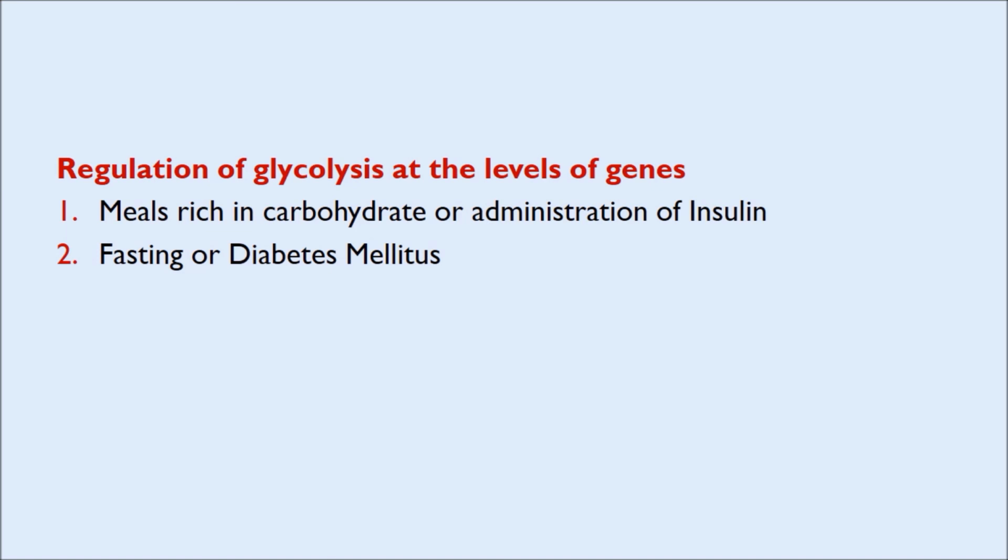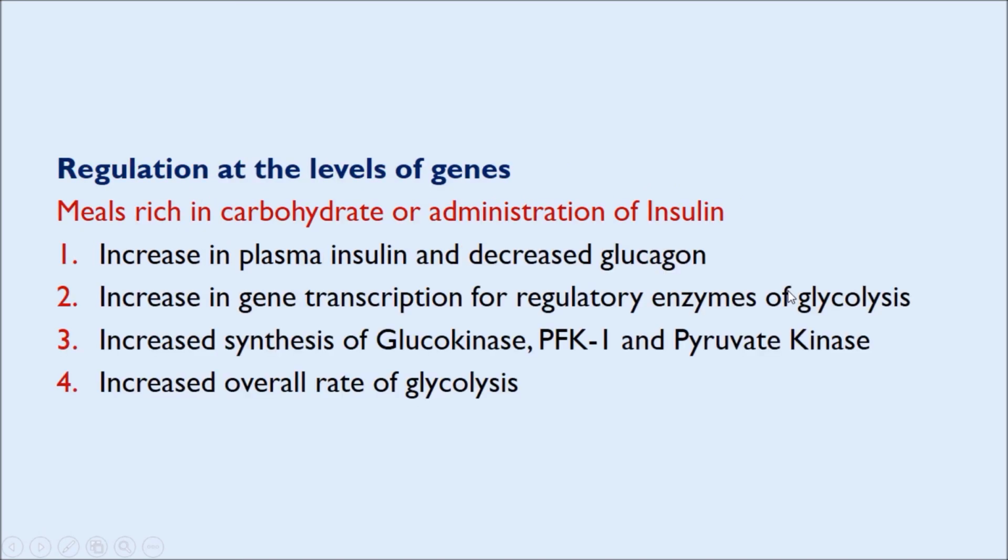Now there is another way of regulation of glycolysis, that is at the level of genes. Now this can be described in two stages. One, consumption of meals rich in carbohydrate or administration of insulin. Second, fasting or when a person suffers from diabetes mellitus.